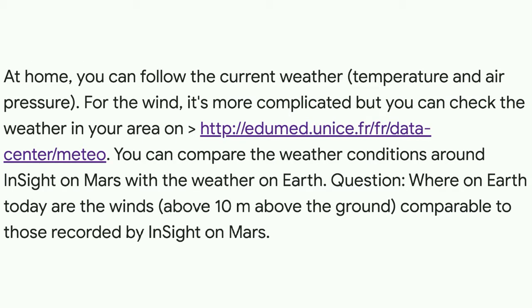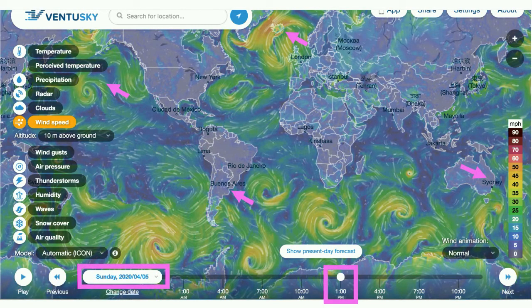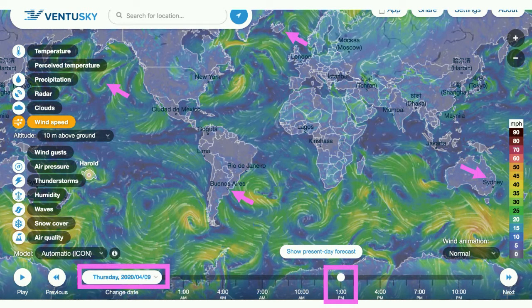And as for where the winds on Earth are most like the winds on Mars, well, that's complicated. The answer is that it depends on exactly where and when you look, because wind patterns can change pretty quickly. If you click on the link that takes you to the Meteor website and scroll down to the animation at the bottom, you can explore the world's wind patterns at different dates and times of day. If you change the time and date to Sunday, April the 5th at 1 p.m., you'll see that the wind over Iceland was very strong. But if you change it to Thursday, April the 9th at the same time of day, the wind speed is almost down to nothing. And you can also see a lot more differences if you look at different times of day as well.